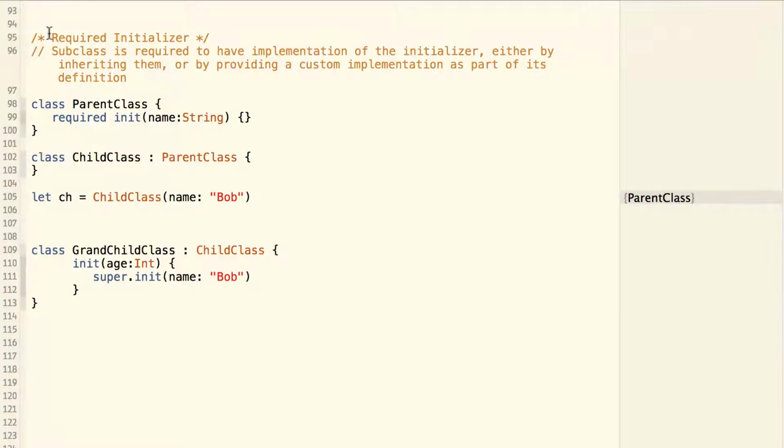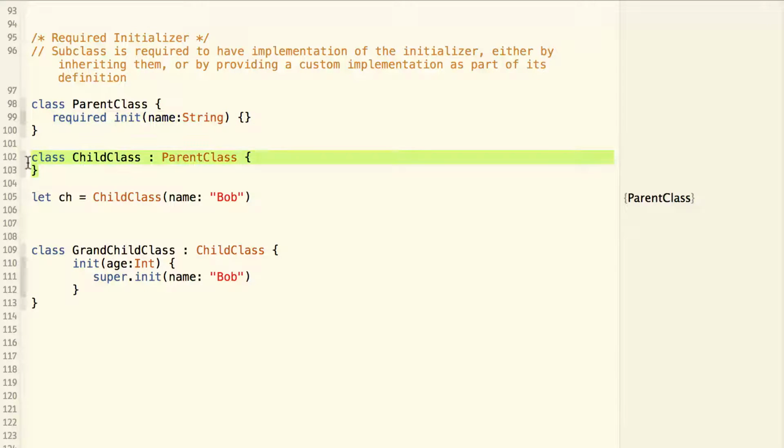Now let's talk about required initializer. If a class has a required initializer, all its subclasses must provide an implementation of that initializer, either by inheriting it or by providing a custom implementation for it. So here we have a parent class and it has a required initializer. Then all of its subclasses must provide an implementation for this initializer.